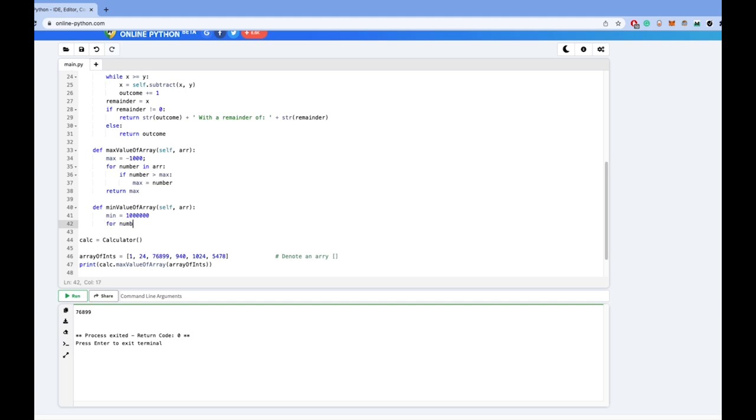Now we want to do the same thing. For each number in the array, if number is less than the current value of min, assign min that number's value, and then return min.